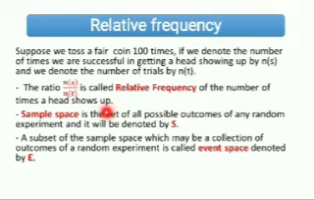Now, another concept here is sample space. It's the set of all possible outcomes of any random experiment, and it will be denoted by S. Another one is an event space, a subset of the sample space, which may be a collection of outcomes of a random experiment. It is called an event space and is denoted by E.